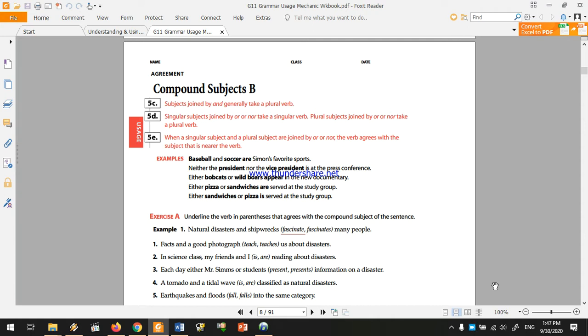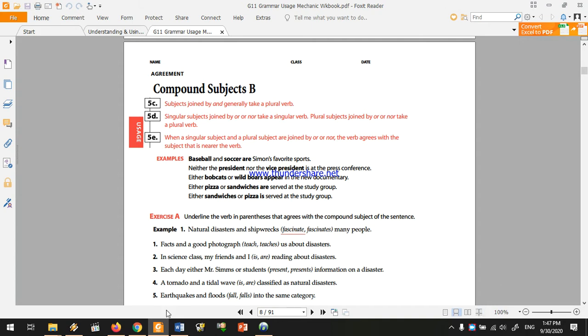For example, if I say Omar and Ahmed are playing football, here we have a compound subject, which is Omar and Ahmed. Both of them are playing football. This compound subject is plural and it takes a plural verb, of course.